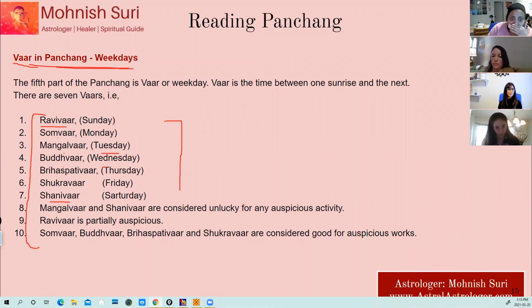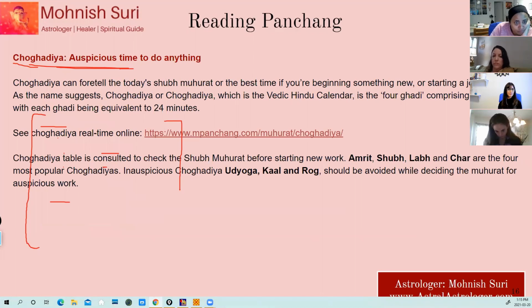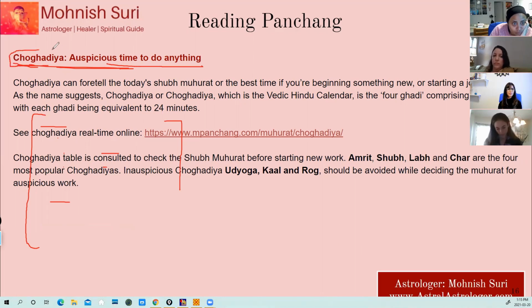And finally, the final part of this is knowing the auspicious time to do anything. That's called Choghadiya. Choghadiya is another part of the Panchang. It tells us what is the Shubh Muhurta. Shubh Muhurta means the auspicious time of doing something new in your life. Okay, so when we talk about the Muhurta, this is a complete branch of astrology. We'll come and talk about this also.